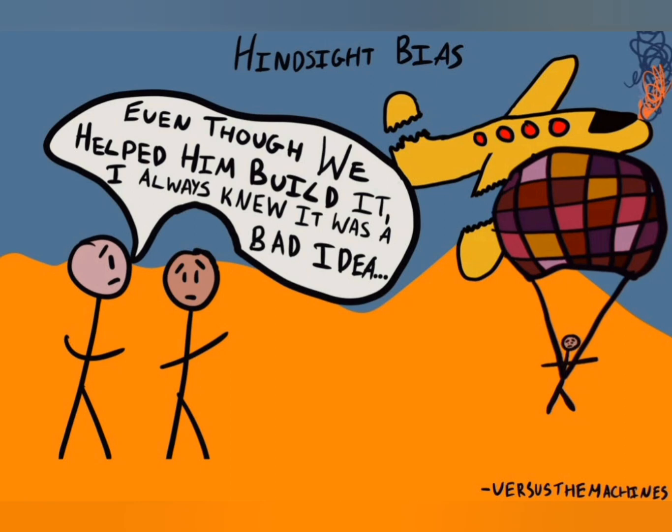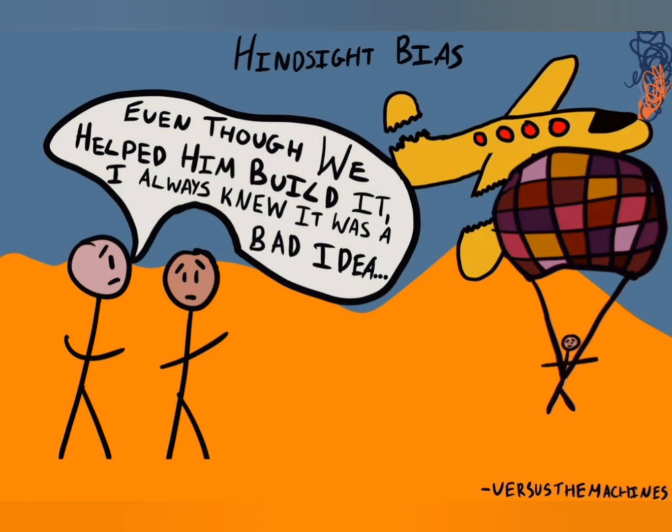Hindsight bias. Hindsight bias, often termed the "I knew it all along" effect, is a cognitive trap where individuals believe, after an event has occurred, that they had accurately predicted or expected it beforehand. This retrospective belief in one's own foresight can distort memory and overshadow the unpredictability of the event at its initial occurrence.